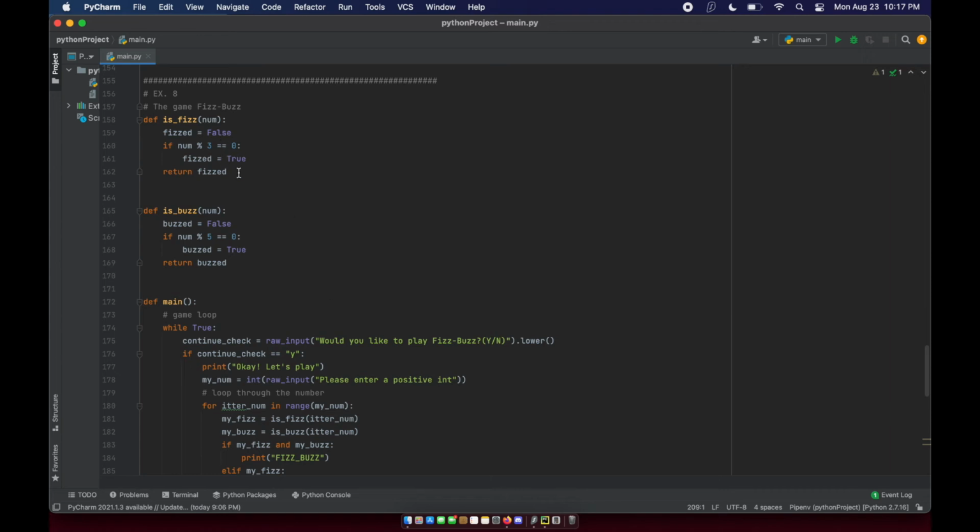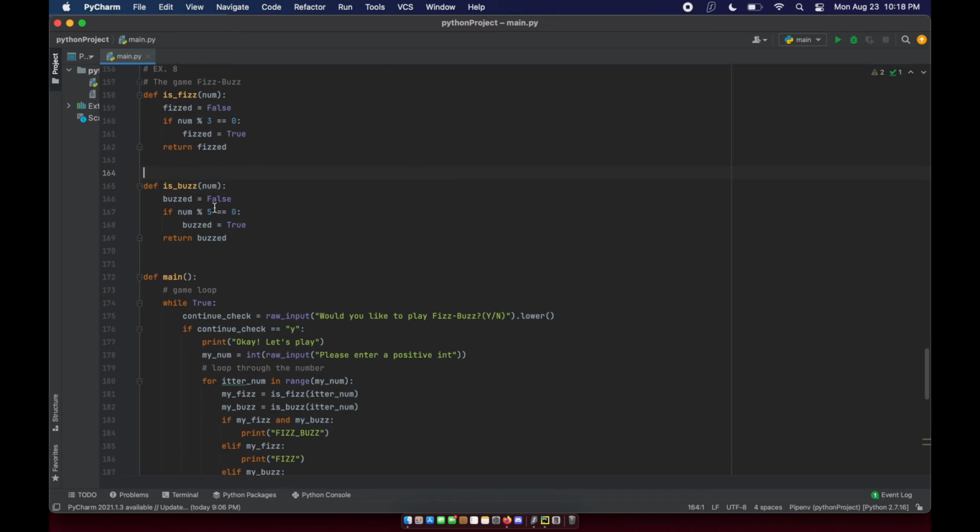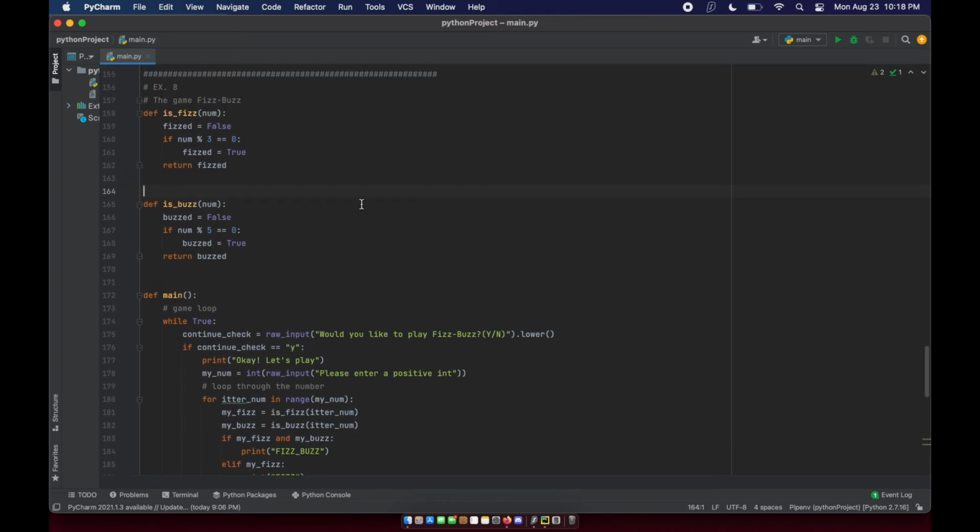So these are functions. They're just little blocks of code that are isolated that I can call multiple times. I'm going to have a video on functions here pretty soon, so don't worry too much about them. But what this program is doing is playing a game called Fizz Buzz. And it's, again, a pretty standard first programming activity to program Fizz Buzz.